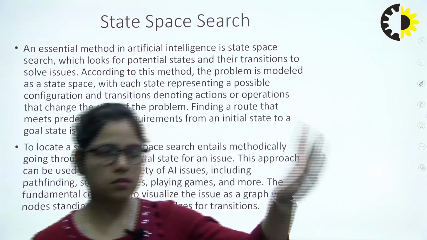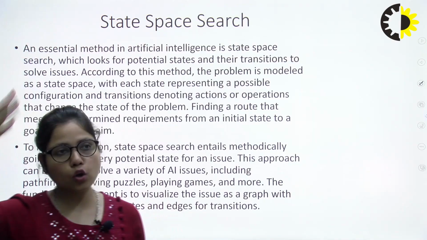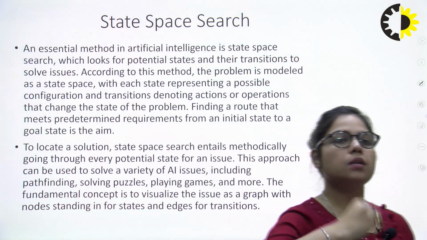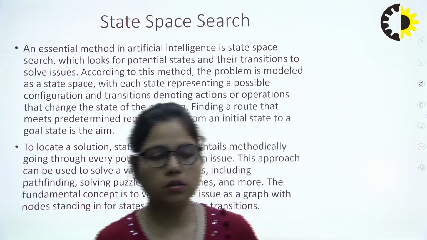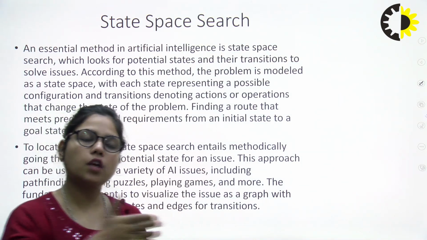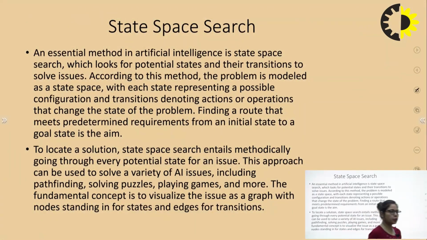Basically, we start from the start state and go through to the goal state. Lots of states are present in between them, and every state represents a function, which is the value. From the start state we move to the goal state, and we need to calculate the value of that particular path. This is what is called state space search.